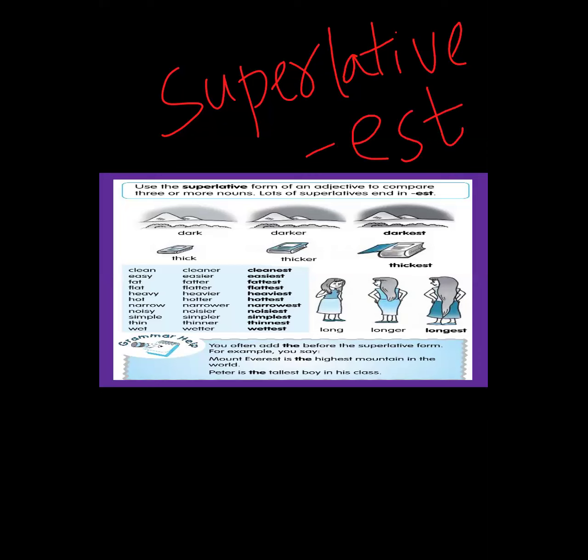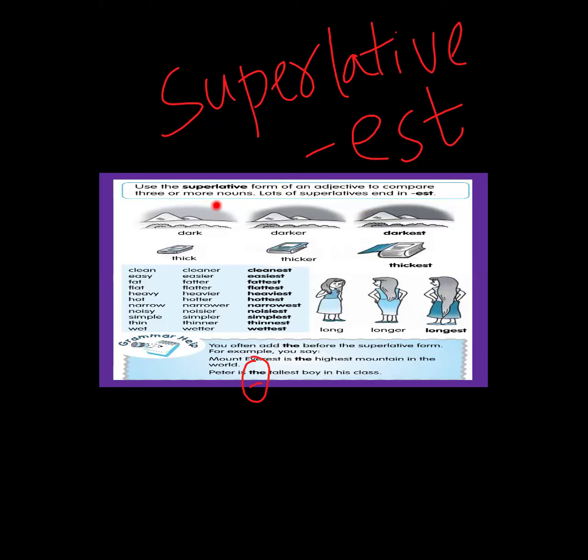Before the superlative form of adjective, you usually add the article the: the tallest, the sharpest. Use the superlative form of adjective to compare three or more nouns.